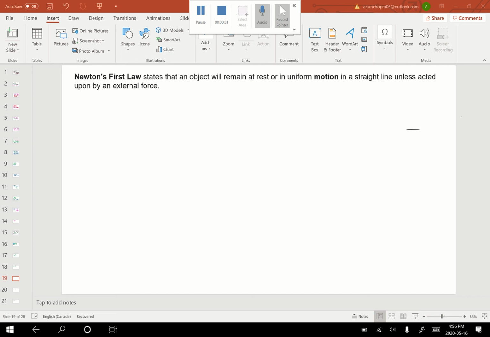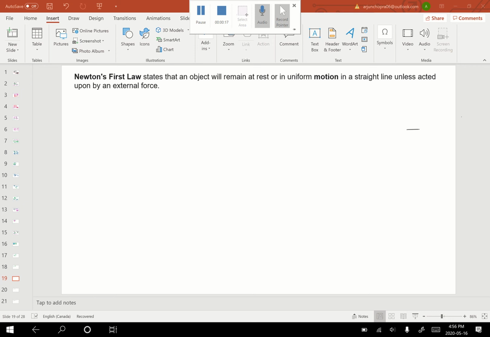Welcome back, friends. Let's talk about Newton's laws of motion. In that series, we'll first of all talk about Newton's first law of motion. Newton's first law of motion states that an object will remain at rest or in uniform motion in a straight line unless acted upon by some external force.